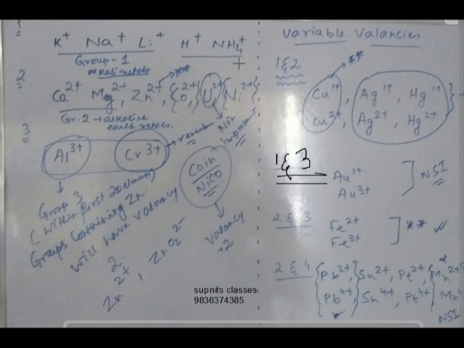So by that study we have already remembered that hydrogen ion and NH4 plus, that is the ammonium ion, will always have a valency of 1. So now we can easily remember these 5 ions which have the valency of 1.